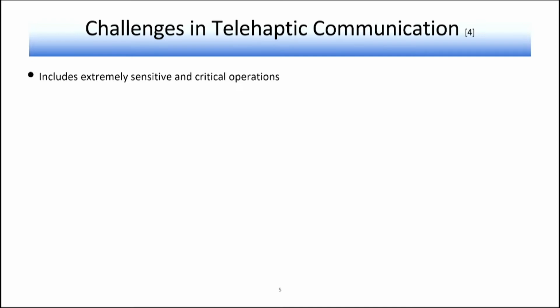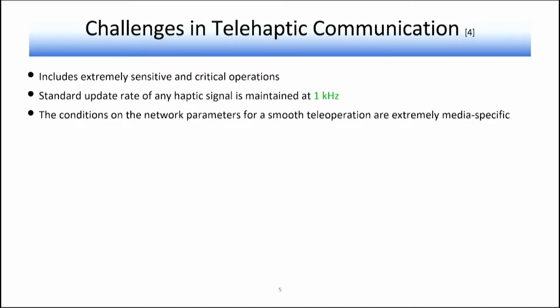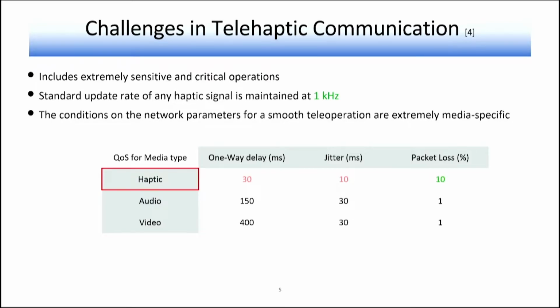It includes extremely sensitive and critical operations. The standard update rate of the haptic signal should be maintained at least at 1 kHz. The conditions on the network parameters for smooth telehaptic communication are very media specific. This chart will give you an idea of that. For audio, we know one-way delay can be maintained at roughly 150 milliseconds. But for haptics, we need to maintain it at 30 milliseconds, which is 5 times less than for audio or video signals.